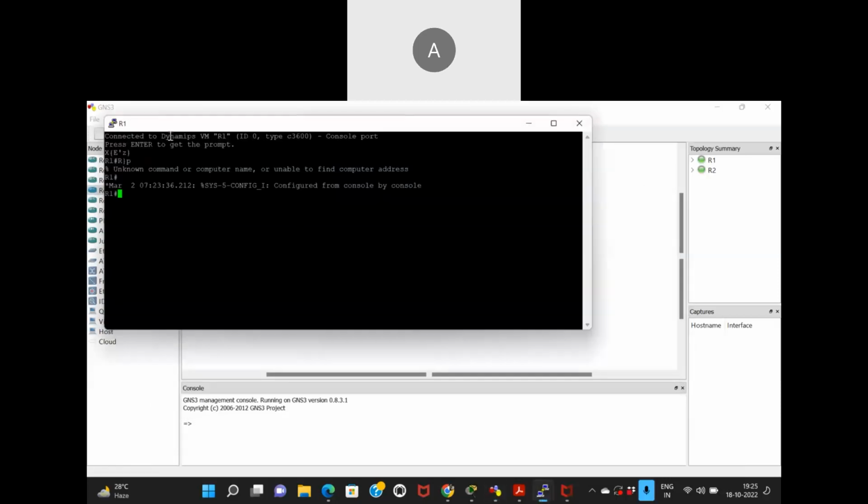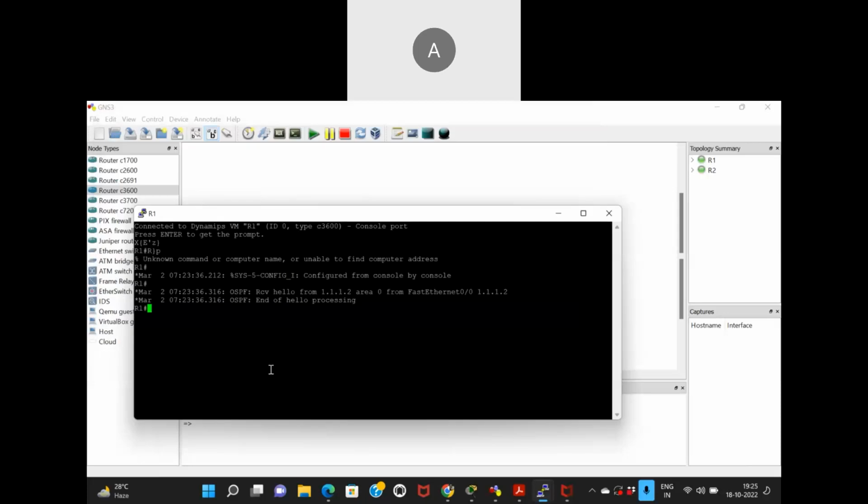Let me just turn this on, and I want to debug IP OSPF adjacencies.